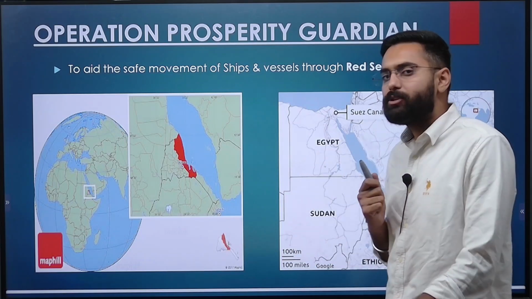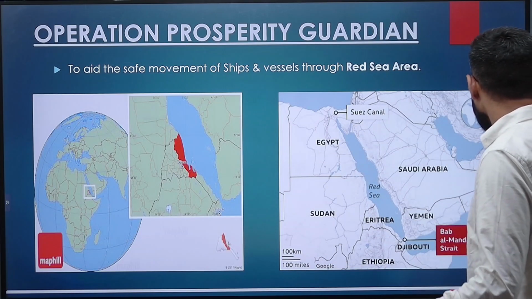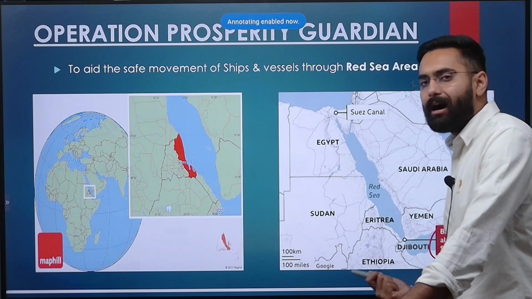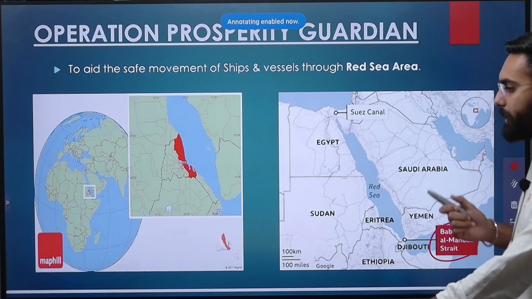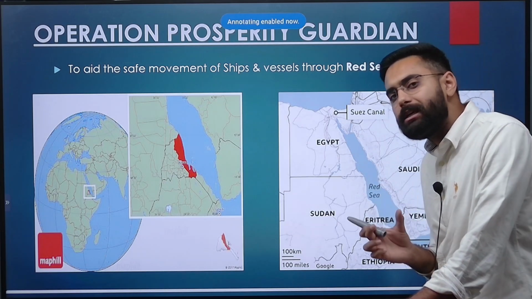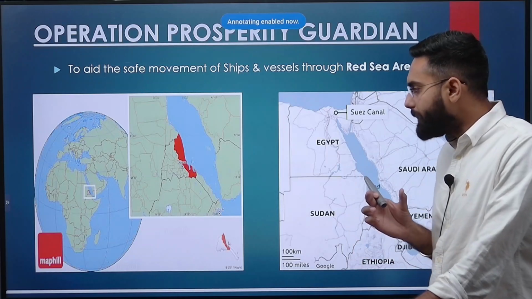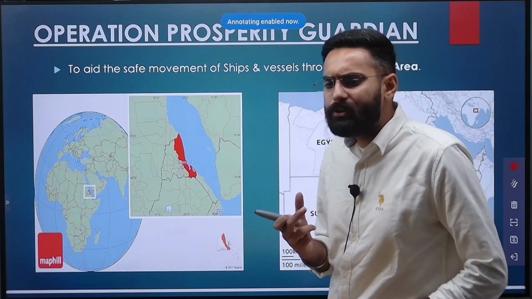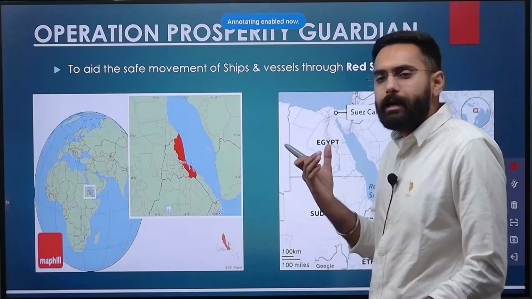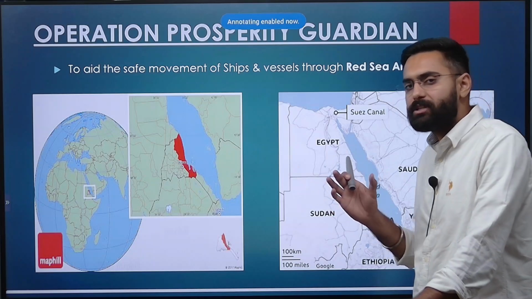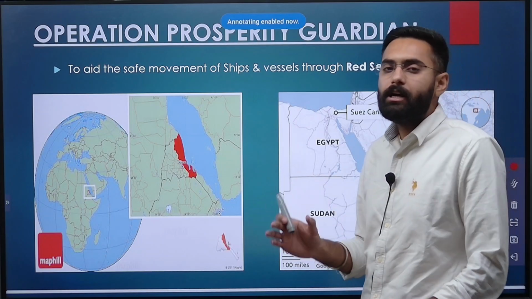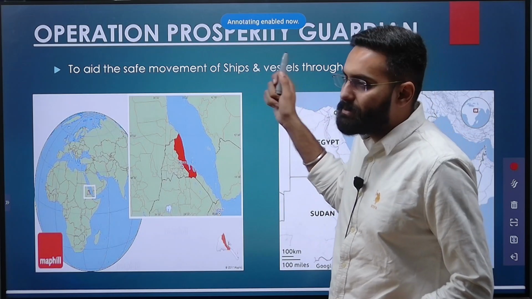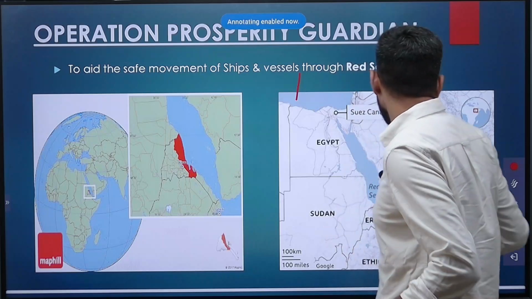Now let's come down a little from Iran, Iraq, Saudi, and come to the Red Sea area. Red Sea area, as I told you already, has a strategic choke point in the form of the Bab al-Mandeb Strait. This Bab al-Mandeb Strait is, as I told, being blocked by the Houthis from Yemen. And now, because of the repeated incursions by the Houthis, in order to aid the safe and innocent passage of ships through the Red Sea area, the United States of America has come up with an operation.